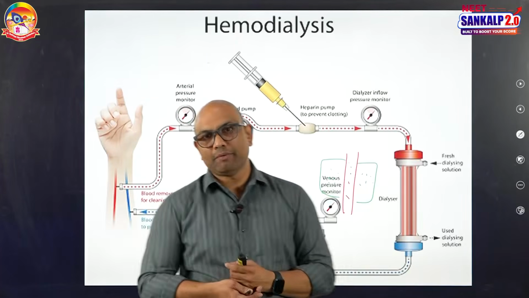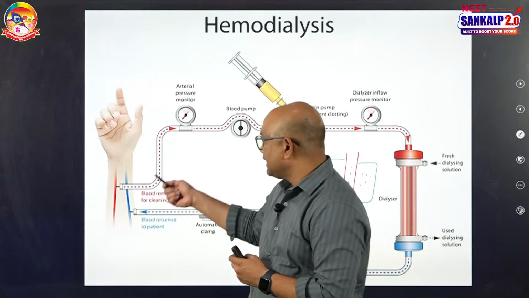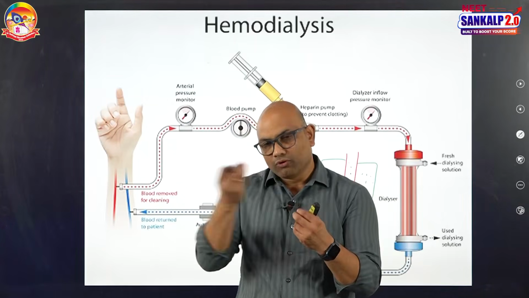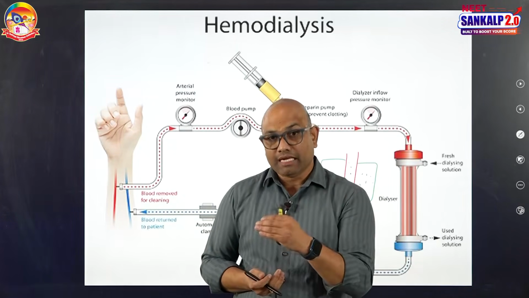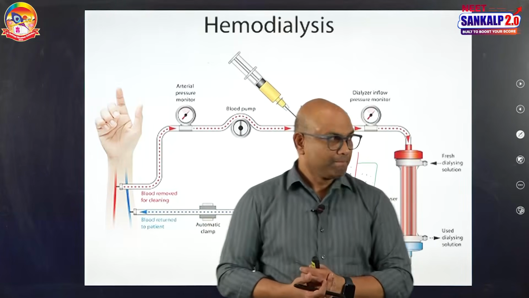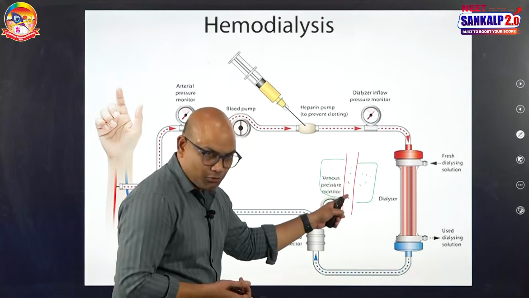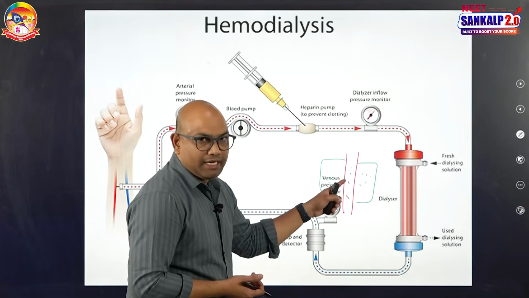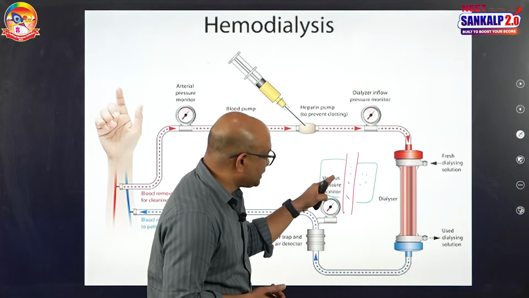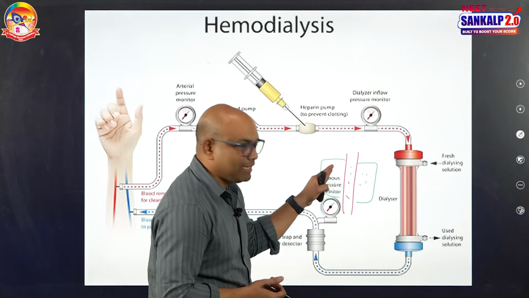And how can the process be performed? By puncturing the artery, they take the blood into the cellophane tube, and before draining the blood into the cellophane tube, they add heparin to the blood to prevent clotting of the blood outside the body. While the blood is passing through the cellophane tube, as it is a porous membrane, it allows diffusion. Because nitrogenous bases are present in the blood and absent in the dialyzing fluid, they start moving from blood to the dialyzing fluid.